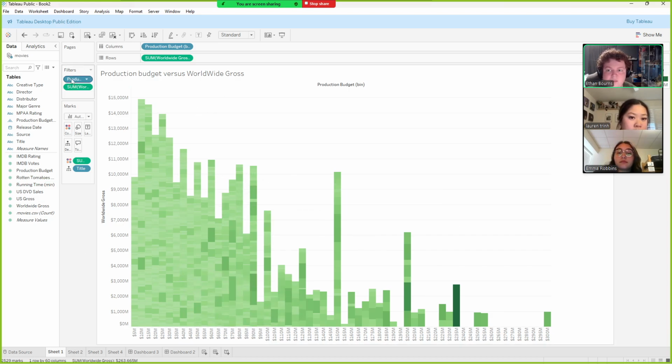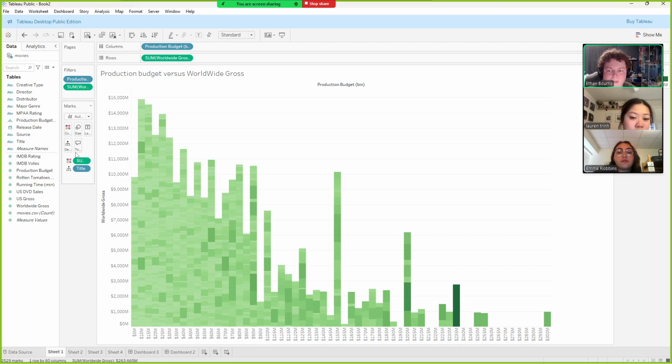We then filtered the production budget bin and worldwide gross for null values and values of just 0, of which there were a significant portion. Once that was gone, we had it so that the bins were in 5 million budget sections.